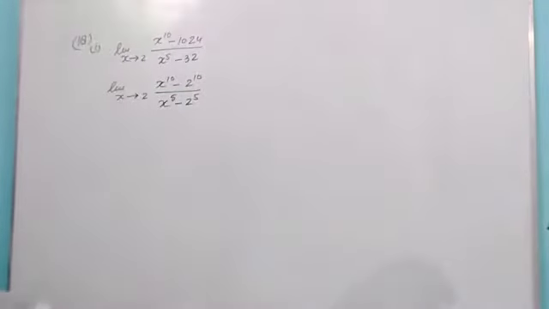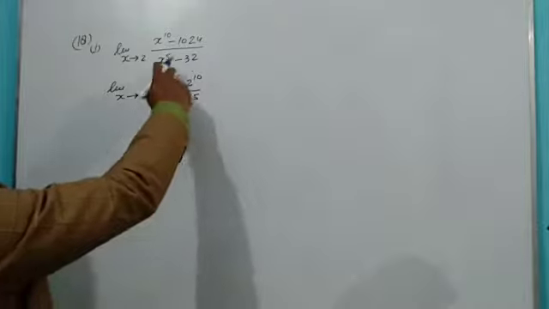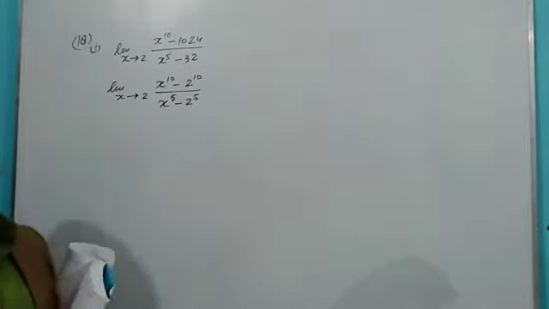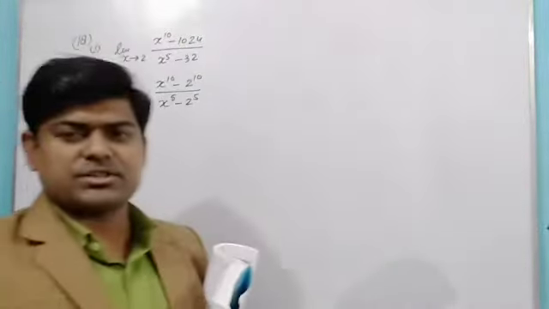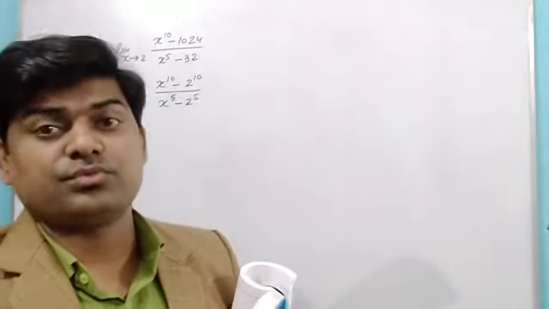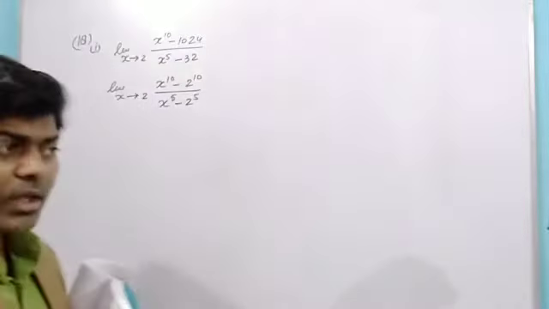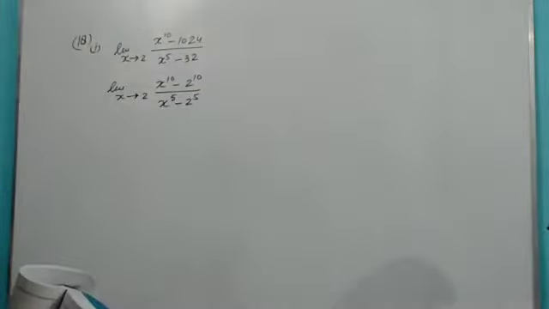There are two options to do this question. One is with the help of factorization. I can write x to the power 5 the whole square, 2 to the power 5 the whole square. Then in the numerator we can use a square minus b square, one part will eliminate, and for the other part we can substitute the value. But side by side, one more thing is there. We can use one formula, and to use it we have to divide numerator and denominator both by x minus 2.